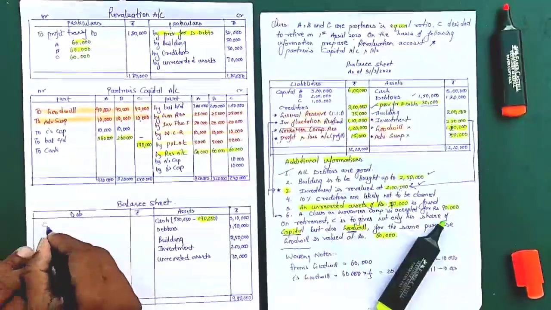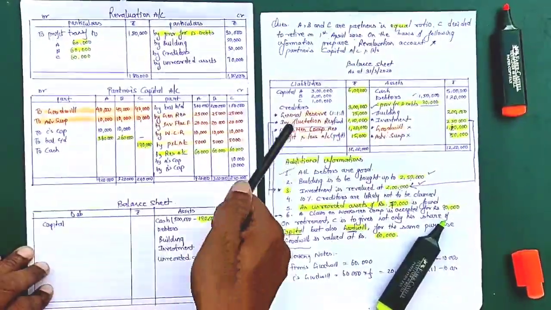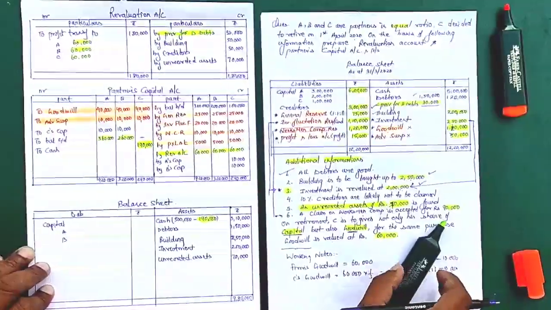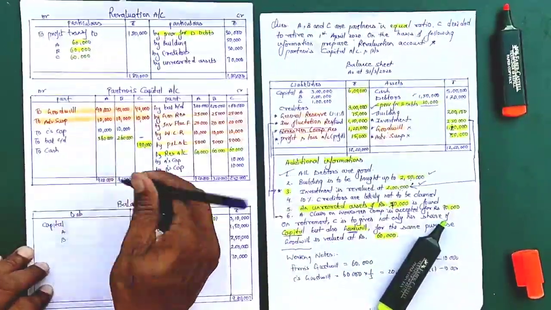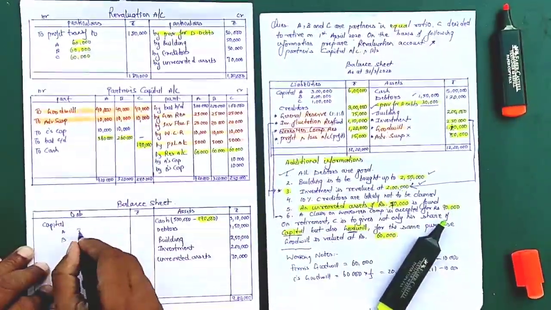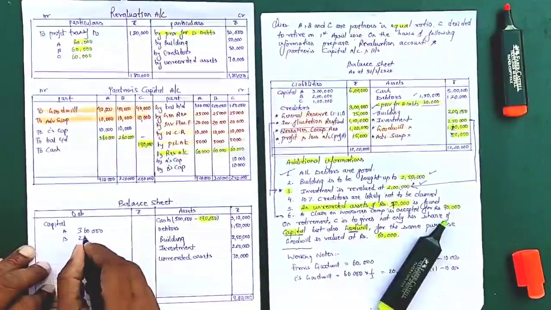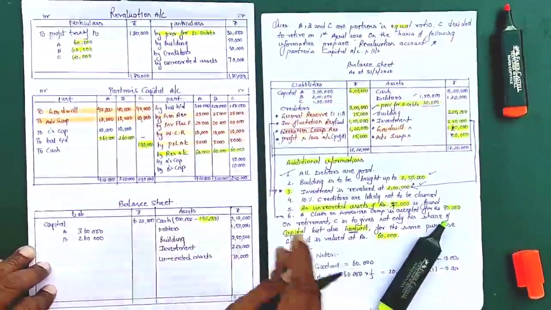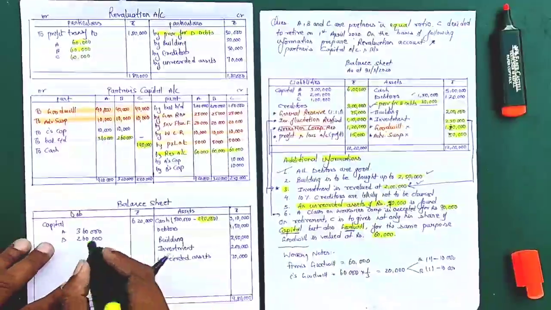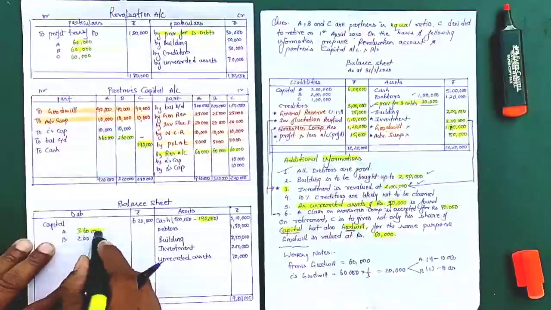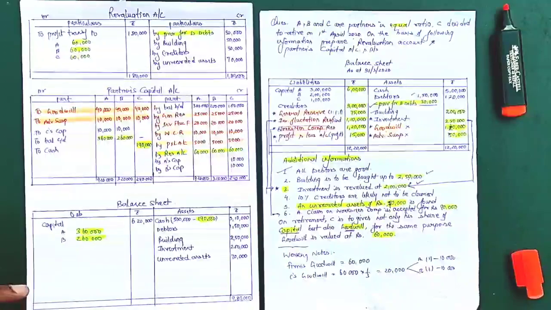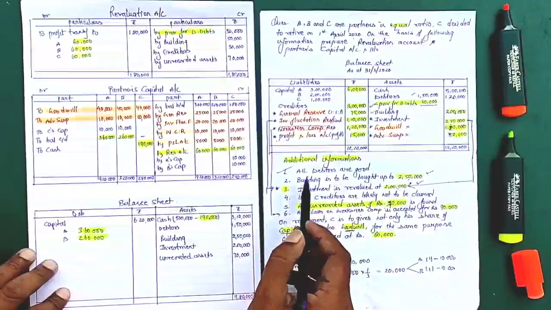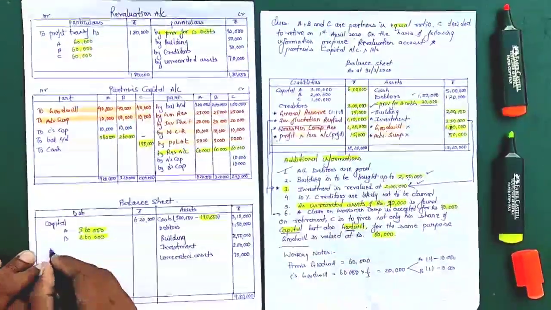First I'll start with capital. You see there are 3 partners A, B, C. Now there will be only 2 partners A and B, and whatever balance was here, I'll write that value. I'll not write this value, this latest one, so this is 3,60,000 and 2,60,000, so total is going to be 6,20,000. Just to remind you, I'm highlighting this 3,60,000 and 2,60,000.